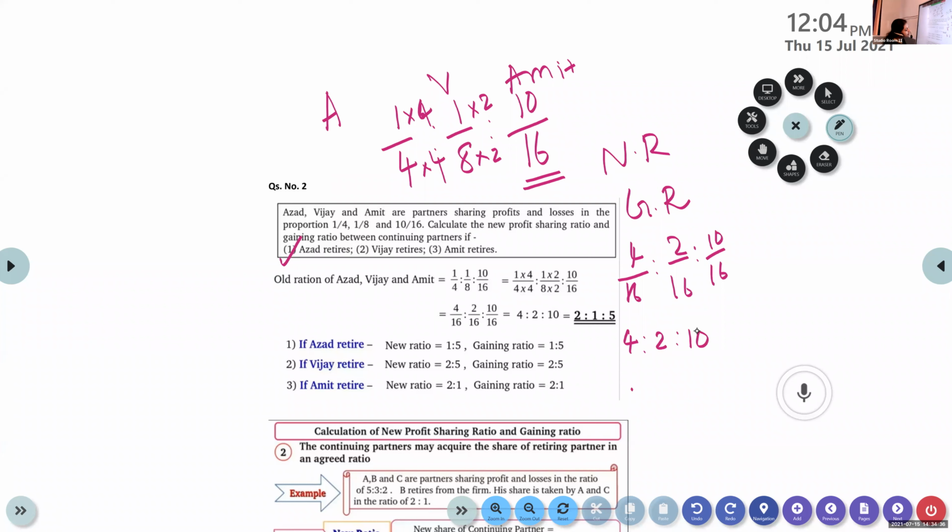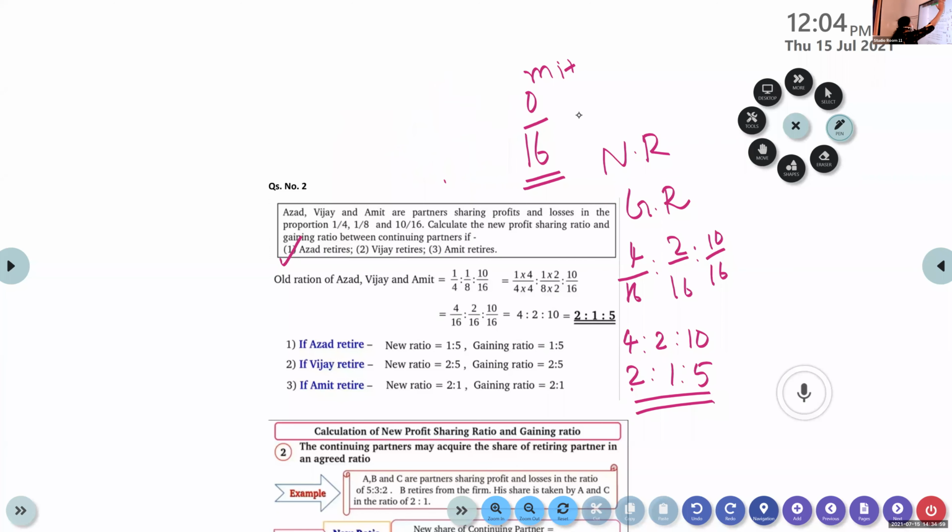You can bring it to the simplest form. All these are multiples of 2. So 2:1:5. This is how we find out the ratio. Now it's easy. There is no kind of calculation required.